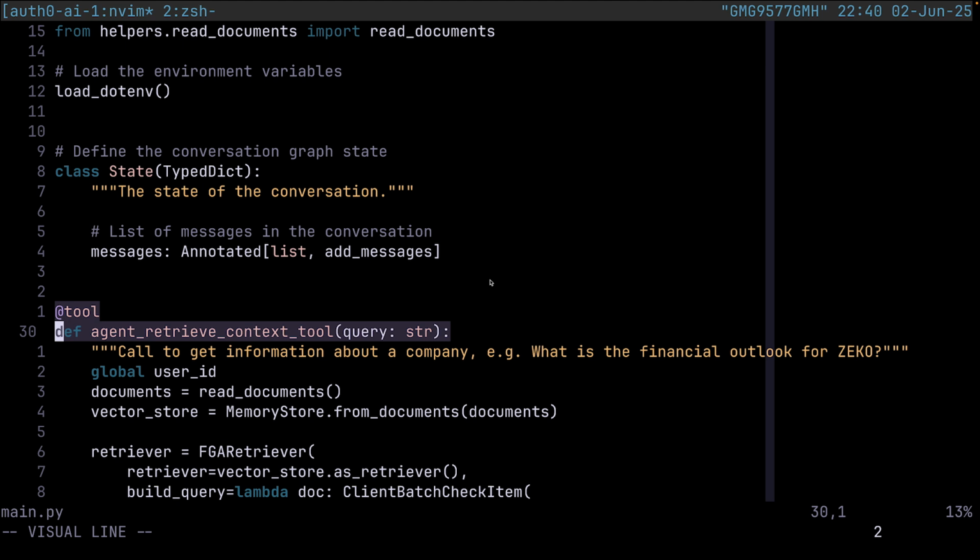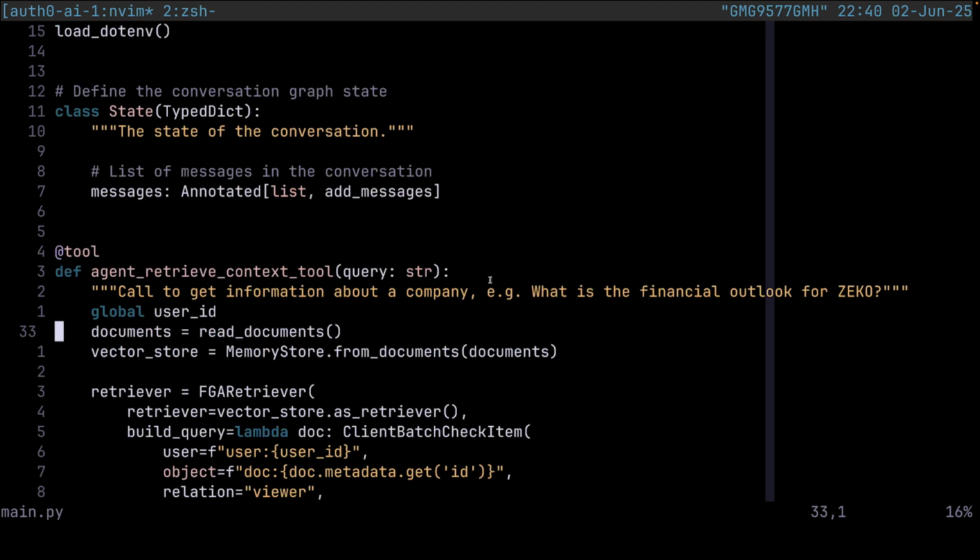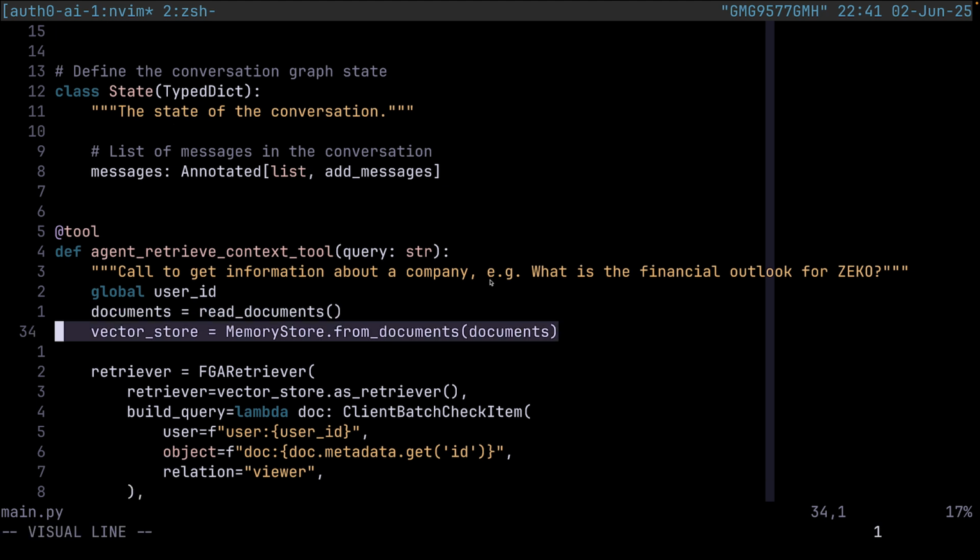Then we're going to have a tool that we call the Agent Retrieve Context tool. It is a fancy name, but basically, every time it's being asked for information about a company, it's going to trigger this tool. And this tool in particular will read all the documents from the documents folder we saw before. It's going to create a vector database in memory based on those documents. This is a process that you don't normally see in production, as your vector database should be hosted somewhere and already preloaded with information. But in order to simplify the steps here, we do everything in memory.